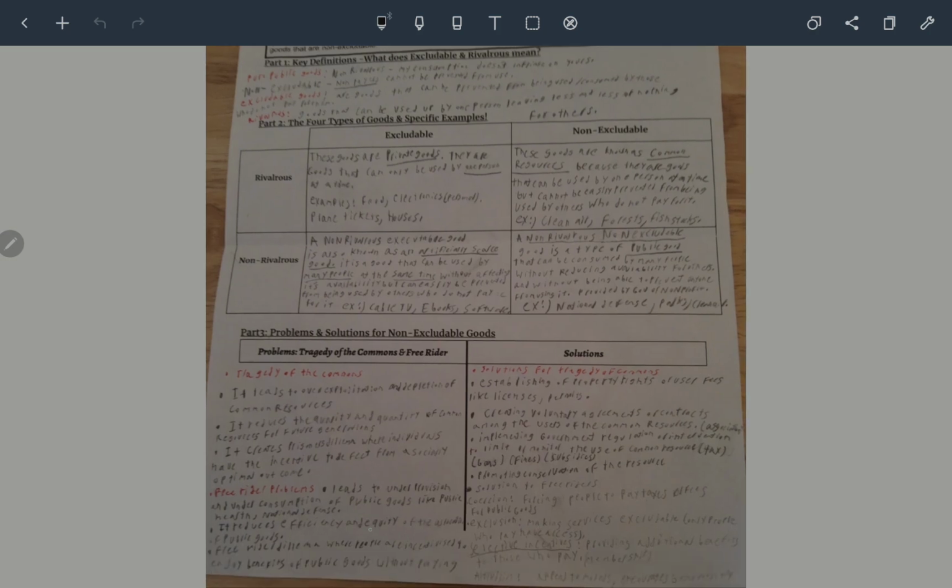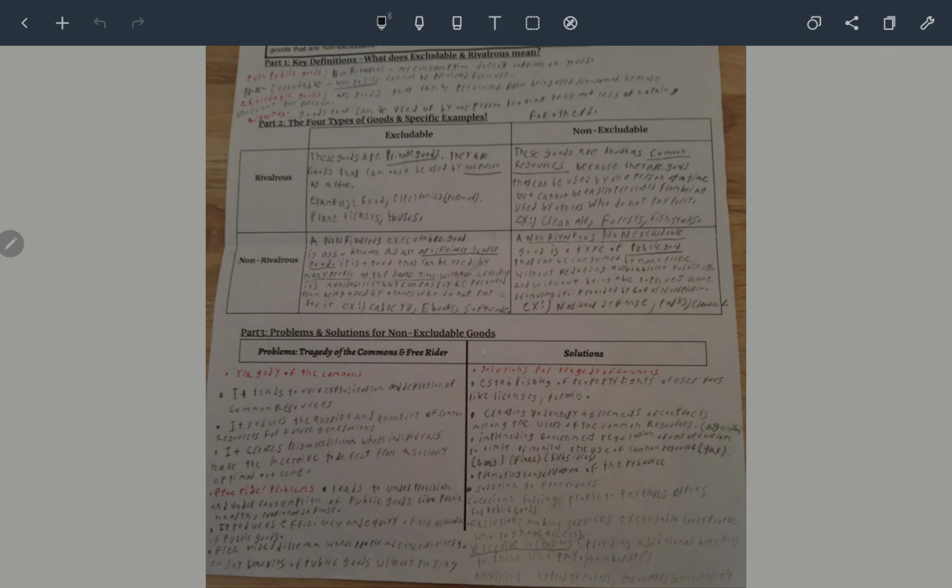The free rider problem is also where we're incentivized to enjoy benefits of public goods without paying for them. That's what happens when people are free riders. They're inclined to use it without paying for it.